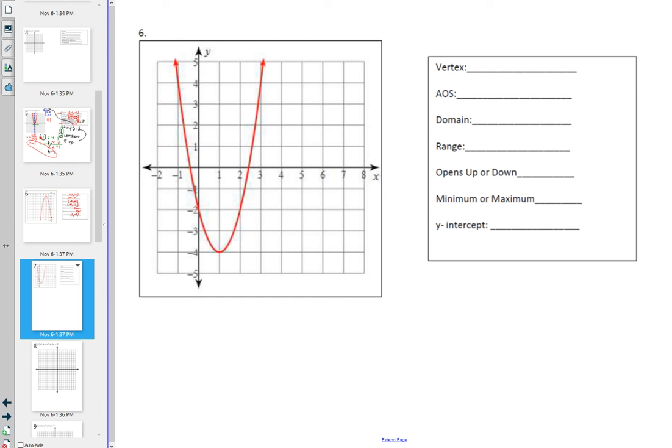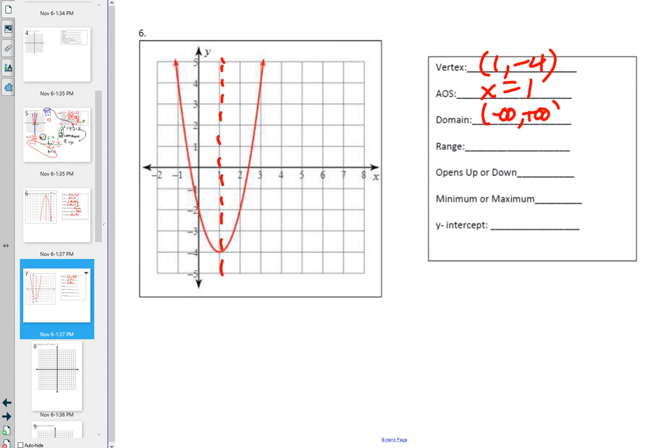Let's do one more like that. Where's the vertex here? At 1, -4. Good. What's the axis of symmetry? +1. Good. You have to write x equals +1. Domain is still going to be negative infinity to positive infinity.